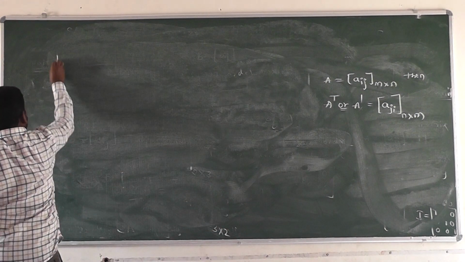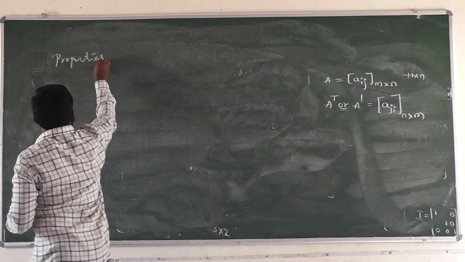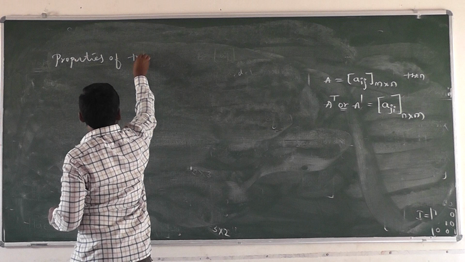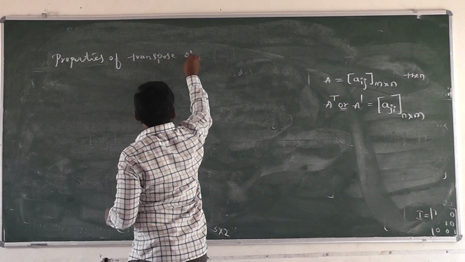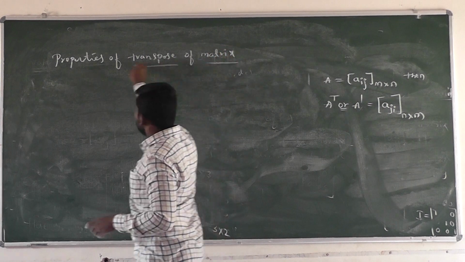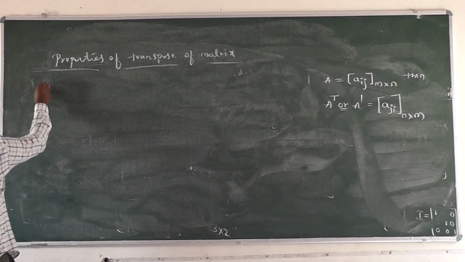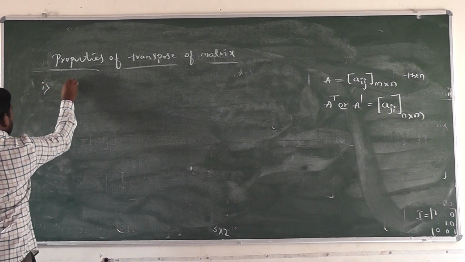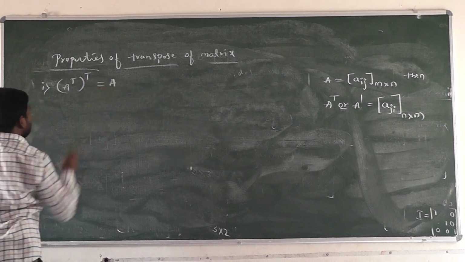Next one, properties of transpose of a matrix. First property, A transpose whole transpose is equal to A.